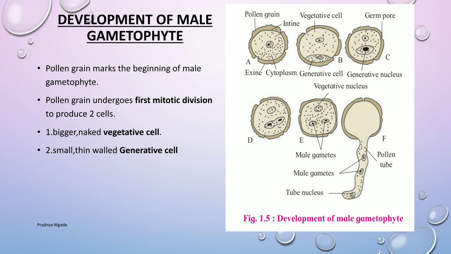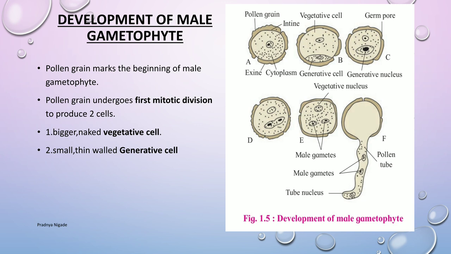While the pollen grain is still enclosed within the pollen sac, the protoplast of the pollen grain divides mitotically to form two unequal cells. The bigger cell, or naked cell, is called the vegetative cell, and the smaller cell is called the generative cell. Let's see their details.